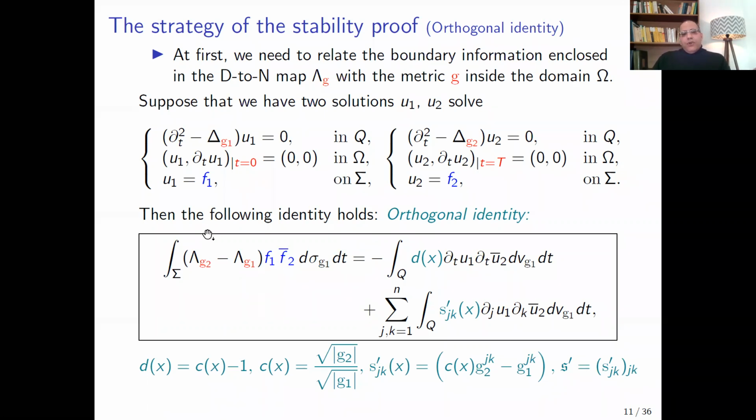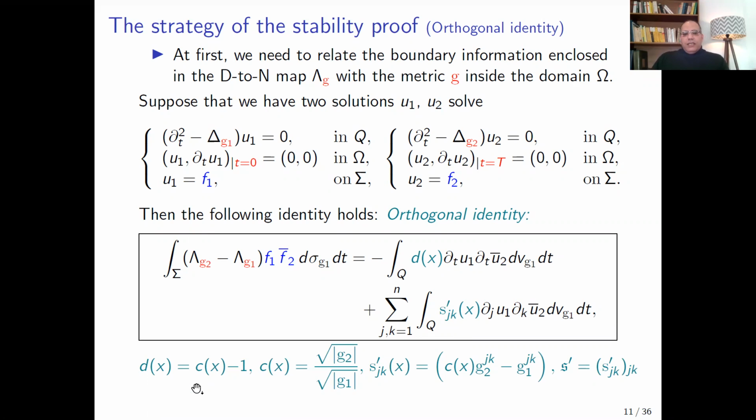Then we can prove that this boundary integral, which is the difference between the two Dirichlet-Neumann maps applied to f1 multiplied by f2, can be written as an interior integral in which we can find some functions which can be expressed with the difference between g1 and g2.